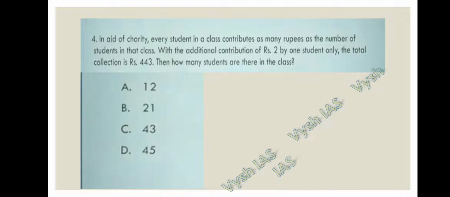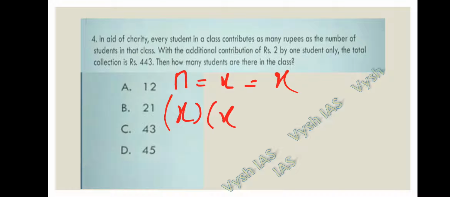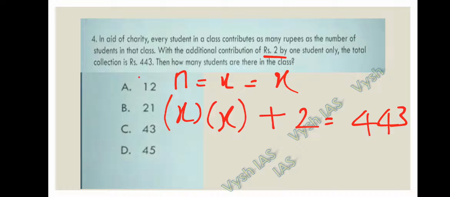They are saying that each student contributes rupees equal to the number of students in the class. So let's take the number of students in the class as x, and each student contributed x rupees. So the total rupees they contributed is x into x, plus 2 rupees extra contributed by one student, so that total will become 443. So this is the equation. If you solve this equation, you will get the answer.